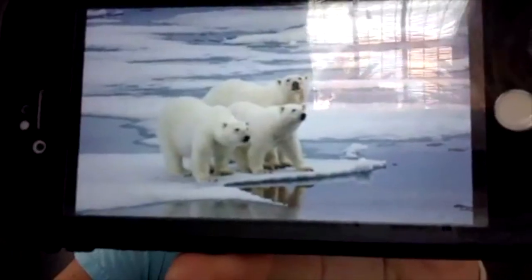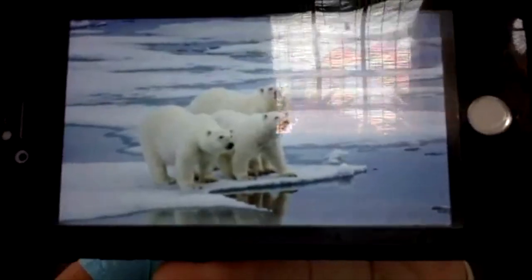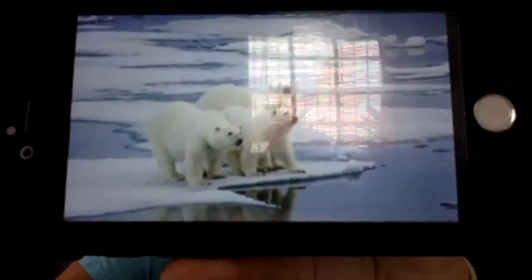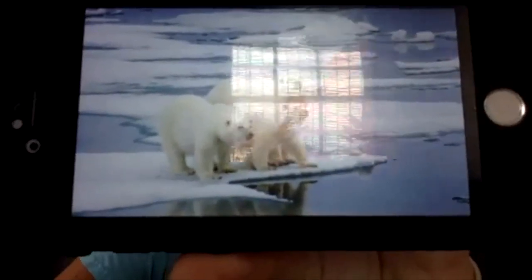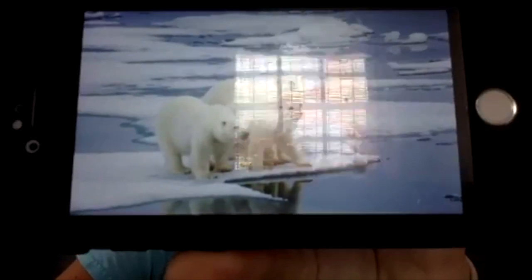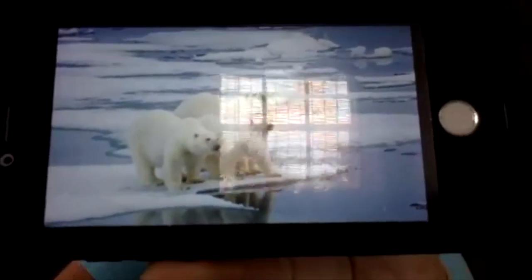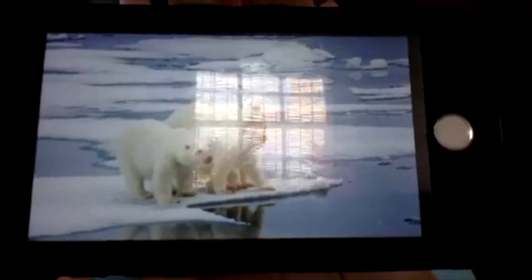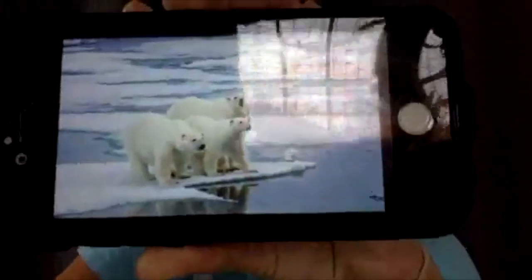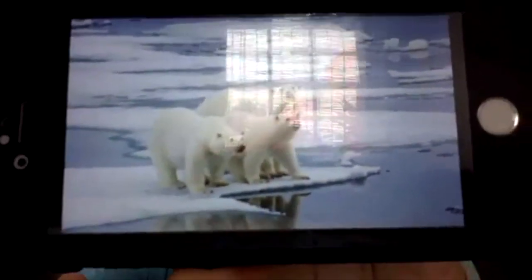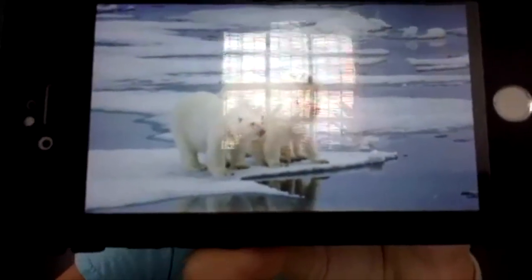The polar bear is the world's largest meat-eating land animal. The polar bears are well adapted to hunt seals on the ice. So they hunt seals on the ice. They wait by the breathing holes. So seals actually have little breathing holes where they can pop up to take a breath. And when that seal comes up to take a breath, that's when the polar bear will hunt it.